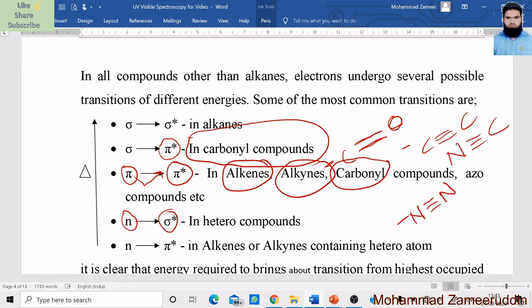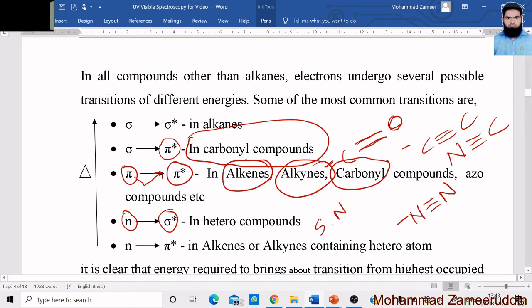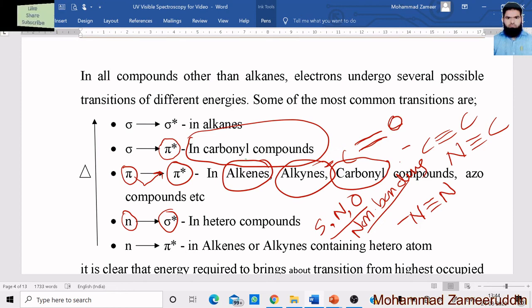Any heteroatom like sulfur, nitrogen and oxygen is called a heteroatom, and these atoms contain lone pairs of electrons, that is, non-bonding electrons. That's why any compound which contains a heteroatom will give the n to sigma asterisk transition.